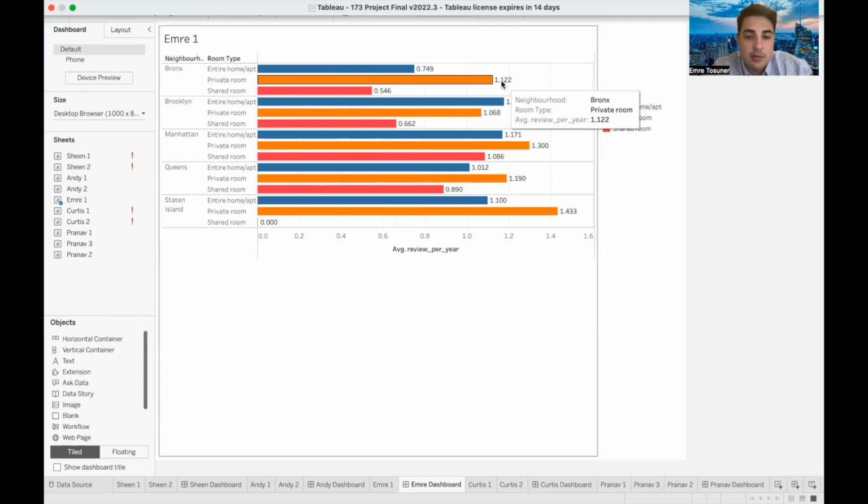These insights are actionable for both customers and investors. For customers, the analysis offers information about which neighborhoods and room types have high ratings, allowing them to stay in those areas that are likely to offer a positive experience. And for investors, by investing in neighborhoods and room types with high ratings, investors can increase the return on their investments with more satisfied customers leaving better ratings, which will result in those places having more customers because of those high ratings. Other than that, strategically, a market price analysis could be made with the ratings we see here.